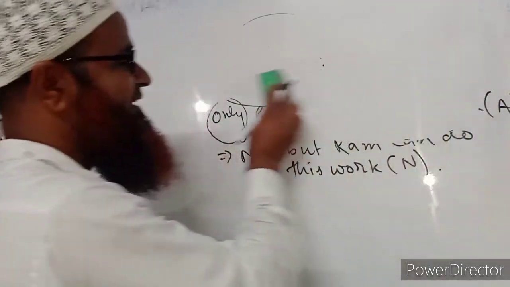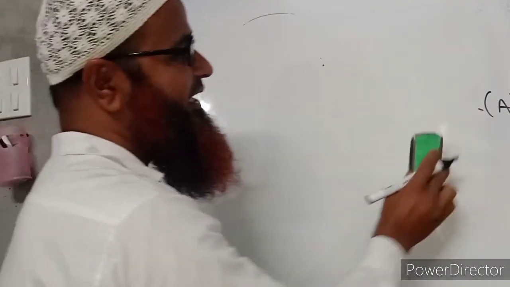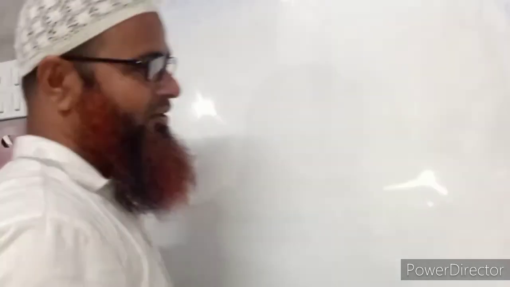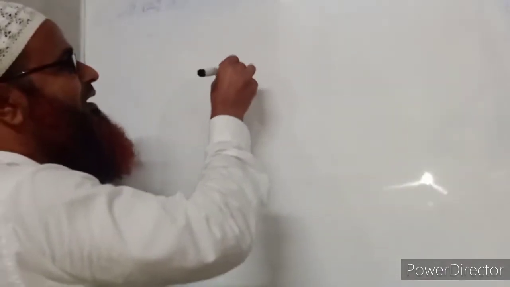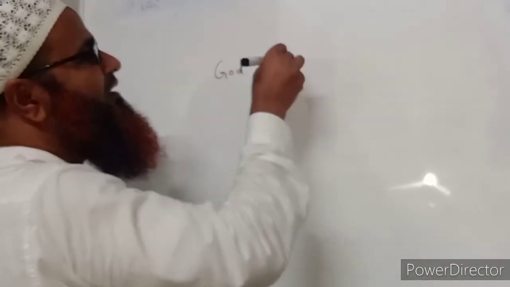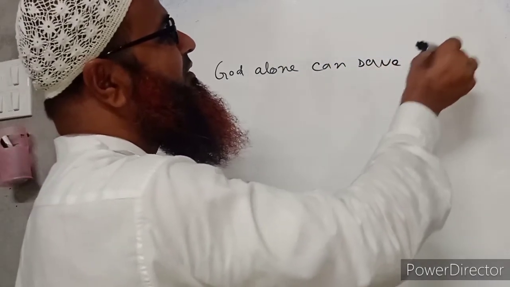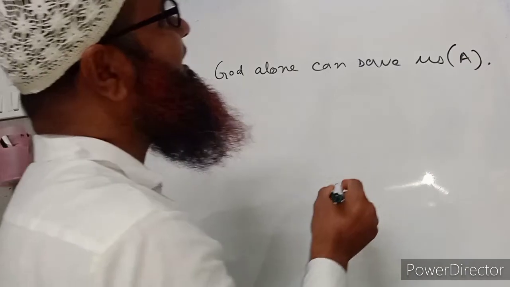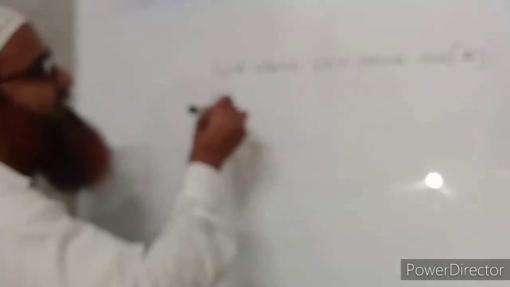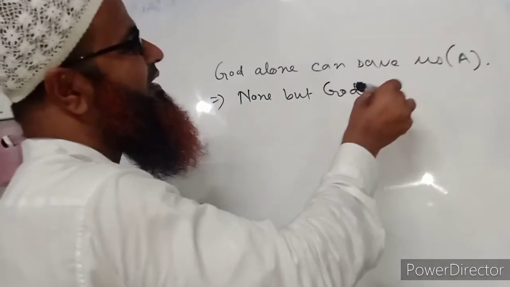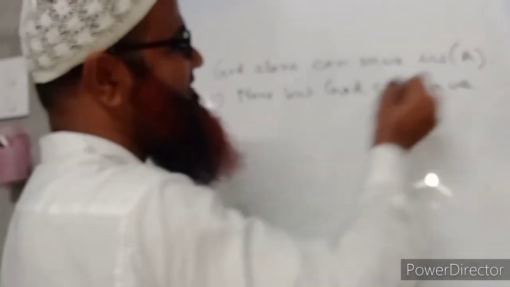Again, I am writing here, God alone can save us. This is a very good sentence. God alone can save us. So if we want to make it negative, then we have to write none but God can save us.